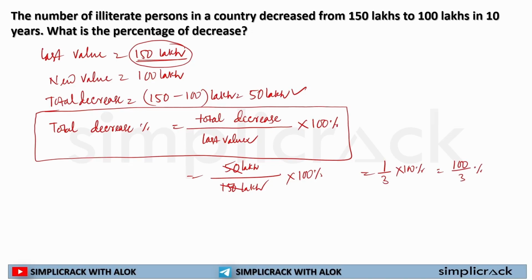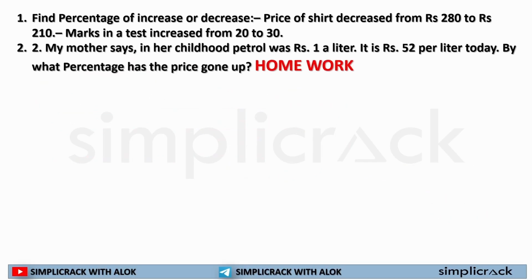And as you know, we have been solving this multiple times. 100 by 3% is either 33.33% or 33 1 by 3%. So this is our answer. This is the percentage of decrease, the total decrease percent. What did we need for that? The last value, the reference value, the new value, then we find the total decrease, then we simply put it in the formula. I hope this is clear to all.